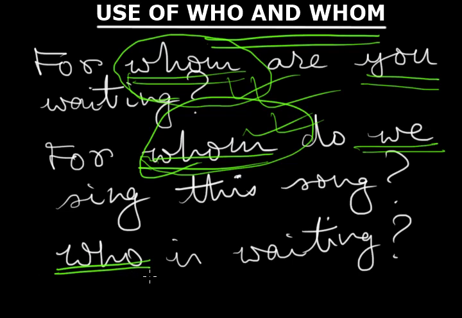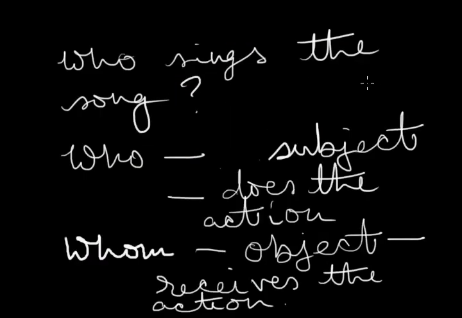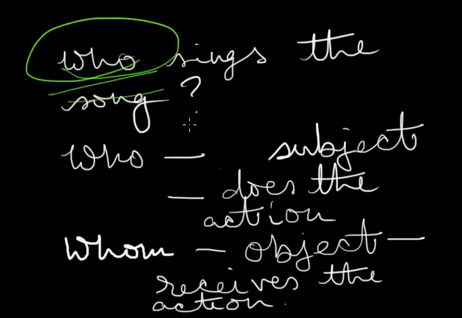Whereas if we read the third sentence, Who is waiting? Here, of course, who is the subject and the doer of the action. Let us move on to the next example: Who sings the song? So who again is the subject and is the doer of the action. Always remember that who will be the subject and does the action, whereas whom will act as an object and it will always receive the action.